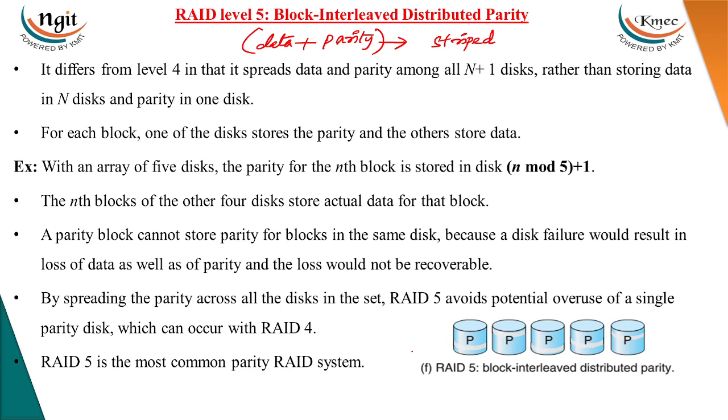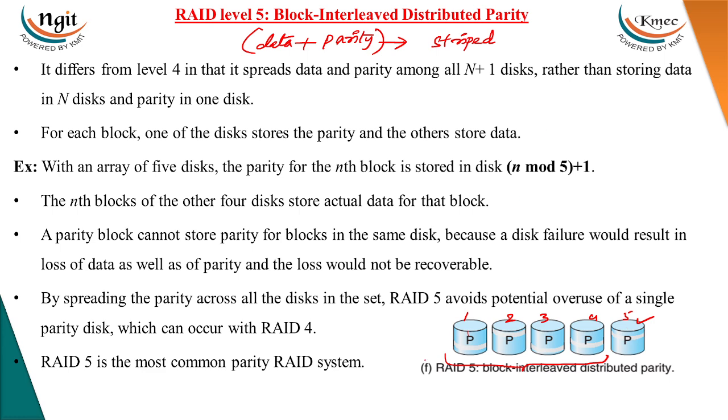But how will it be done? Let us take disks 1, 2, 3, 4, 5. The data will be striped into these 4 disks, that is 1, 2, 3, 4. Then the computed parity of these 4 disks will be stored in disk 5.